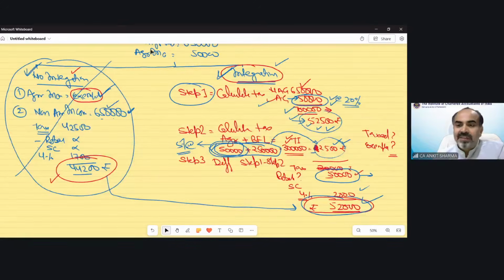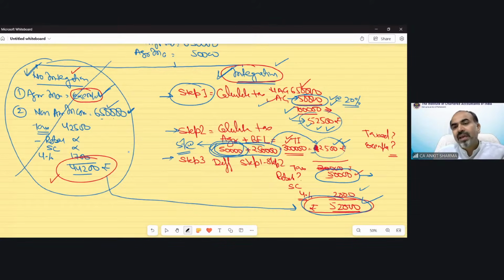Maithili, sir, this integrated calculation is additional provision, sir, after slab rate changes. What does that mean, after slab rate changes? We are just calculating normal tax as per slab rate. We are not discussing any new kind of tax provision. Under integration, you just need to follow separate steps.